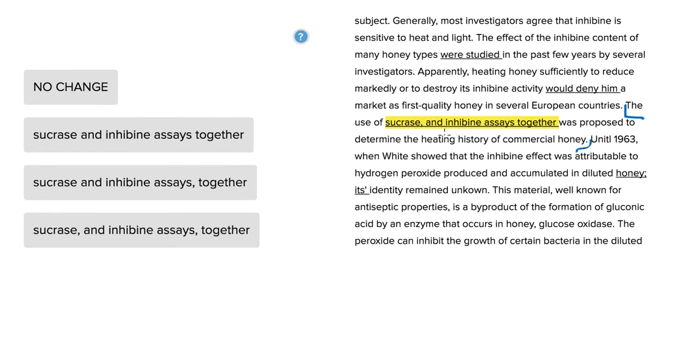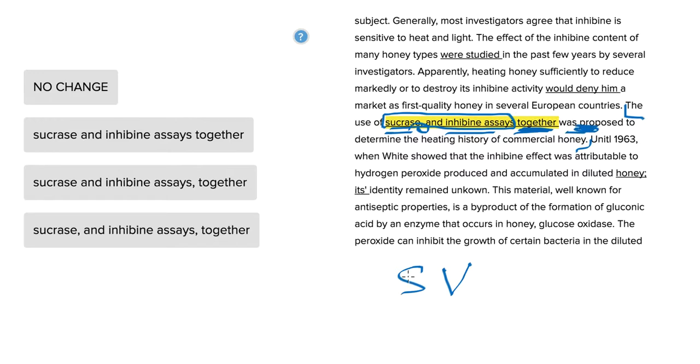So this looks a bit strange here because we've got a comma between sucrase and inhibinous assays, even though we're supposed to be taking them together. So we don't want to split the two with a comma. Commas are usually used to split clauses or items in a list. We want to consider sucrase and inhibinous assays as one thing, the use of these together. So that as a whole would serve as our subject, and we don't want to divide our subject into a separate clause. We want that subject to do something, to be proposed.